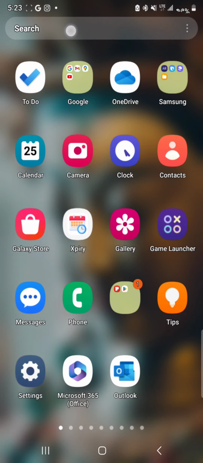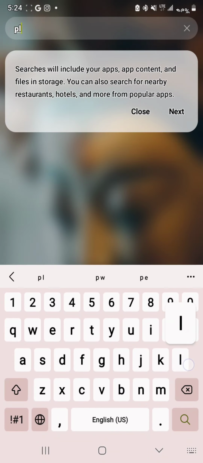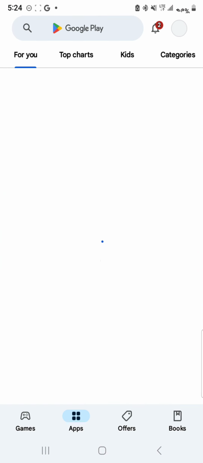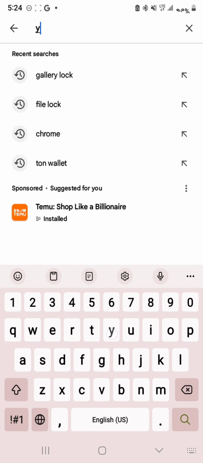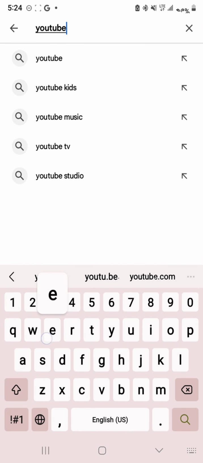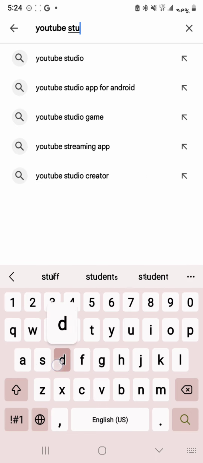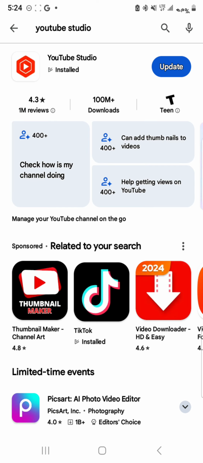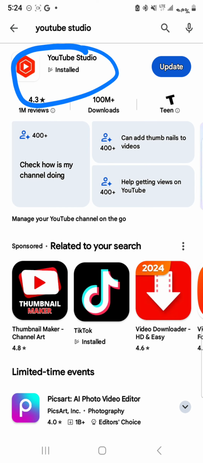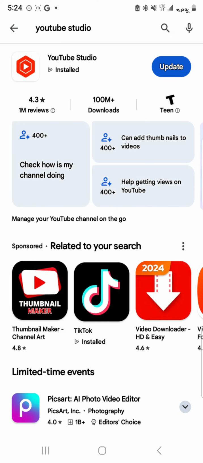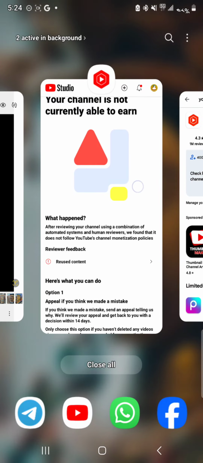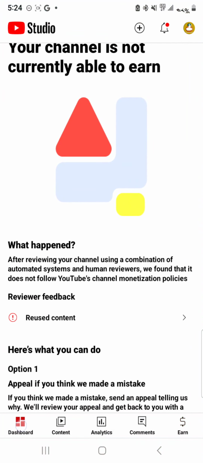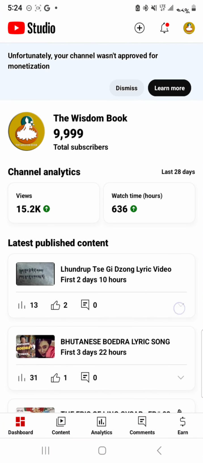This YouTube Studio application, you can get it from the Play Store. Go to the Play Store and search for YouTube Studio. So you need to have this application, YouTube Studio. I have already installed it. Once you have this one, then you will open it, and when you open, it will be something like this, you see.